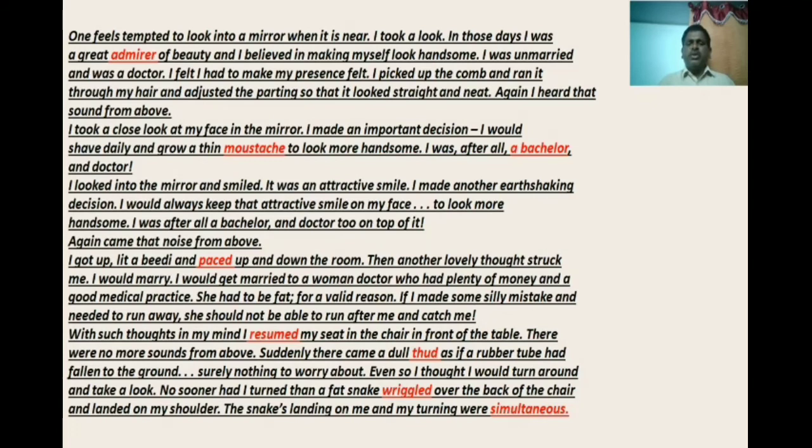Now you can easily understand there was some sound on the top of the house. Not on the upper side of the house, but inside the house, on the top of the house above, there was a sound. I got up, lit a beedi, and paced up and down the room. Now you can easily understand this man has a habit of smoking, beedi, cigarette. Beedi is nothing but a Telugu word. I don't know it in English. We can easily say smoking habit, cigarette habit.